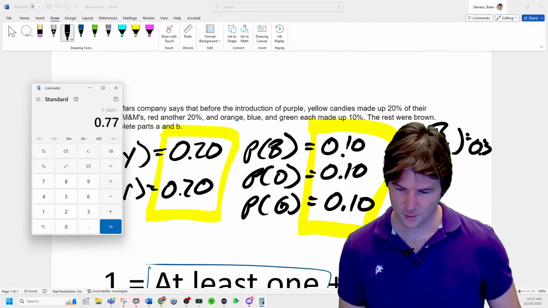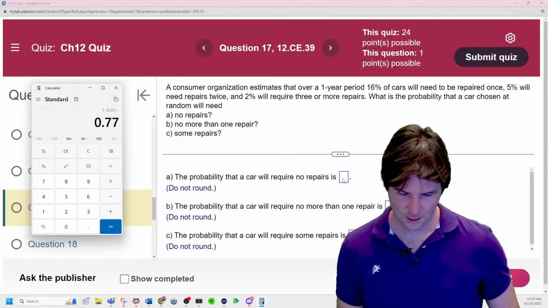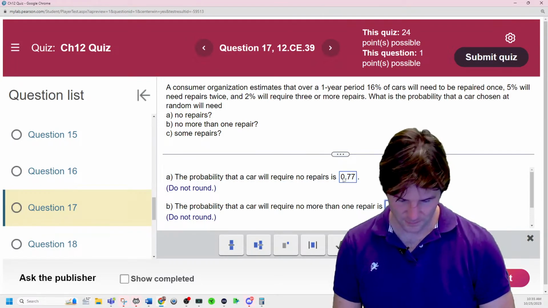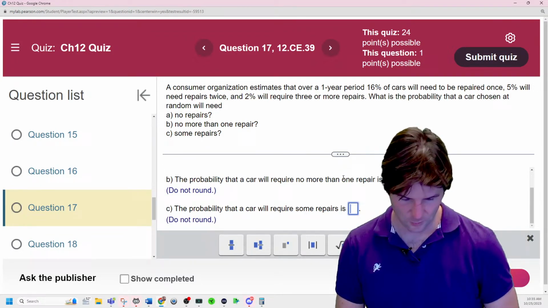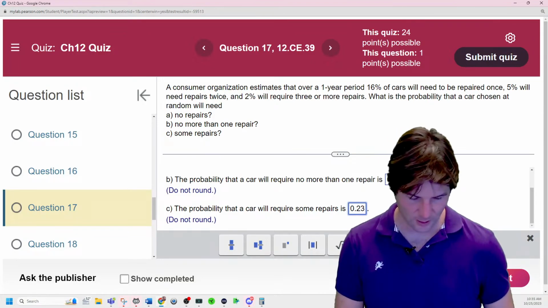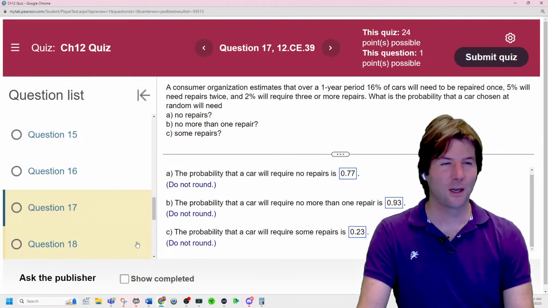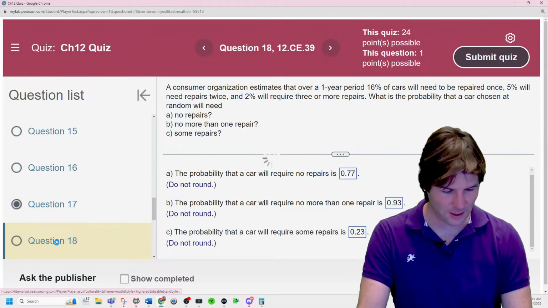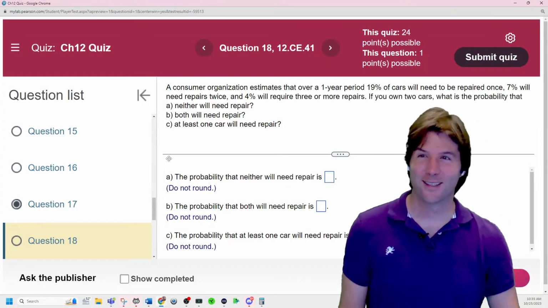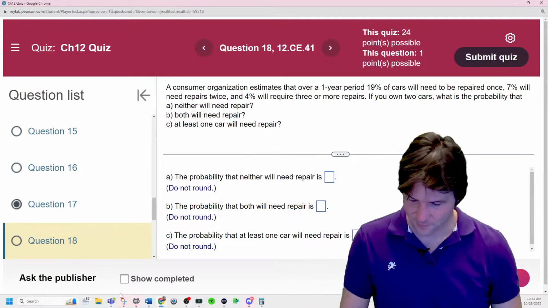0.77, 0.77, 0.93, and 0.23. I think those were the answers. Check, we got it. Now we get to the harder version of it. Yes, oh, of course, we got tons of time. We still got 25 minutes. Let's do the harder version, right?